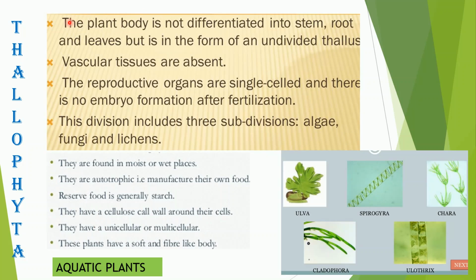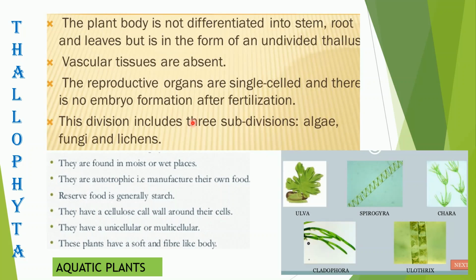Now these Thallophyta do not have a differentiated body. Generally a plant has three main parts: the stem, roots and leaves, which are missing in this first group of Plantae, that is Thallophyta. Obviously, when there are no stems and roots, they also do not have any vascular tissues, xylem and phloem.